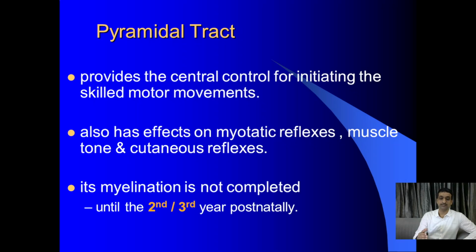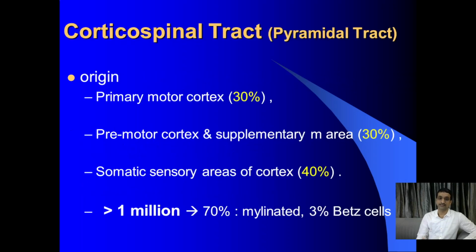One applied point here is that the pyramidal tract will take 2 to 3 years after birth to complete myelination. That is the reason why in children below 2 years the Babinski's reflex is positive, because the myelination is not complete until 3 years.